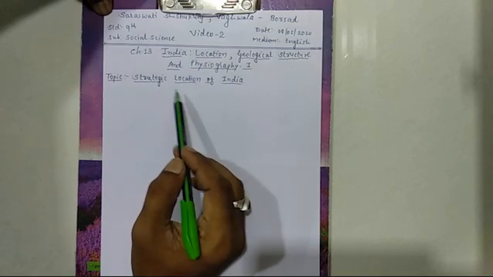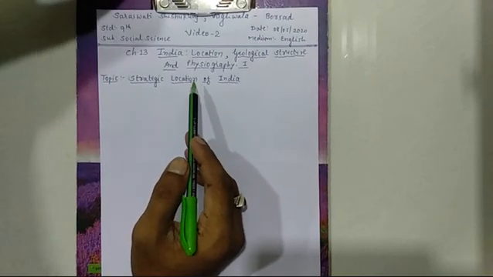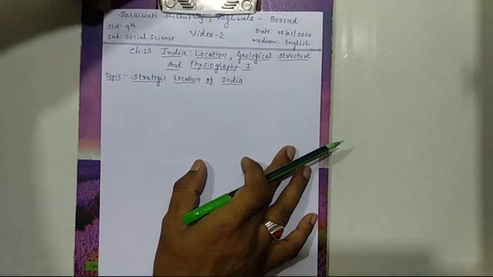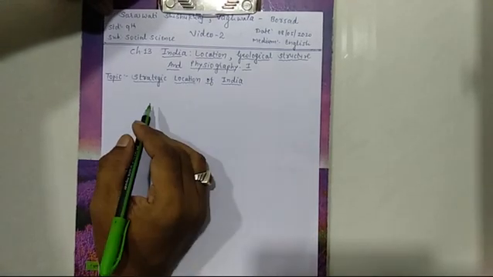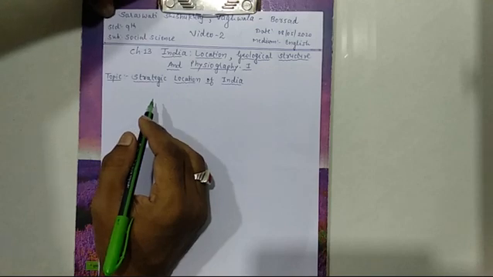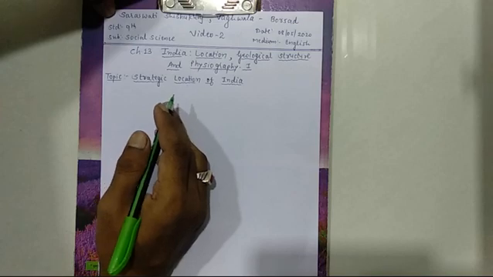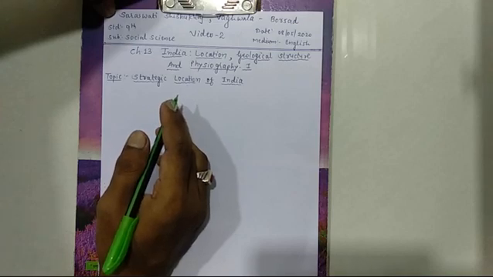So in the first video we talked about India's location, size and area. If you remember, in that video number 1 we talked about India being located in the northern hemisphere. India extends from 8 degree 4 minute to 37 degree 6 minute north latitudes and from 68 degree 7 minute to 97 degree 25 minutes east longitudes.